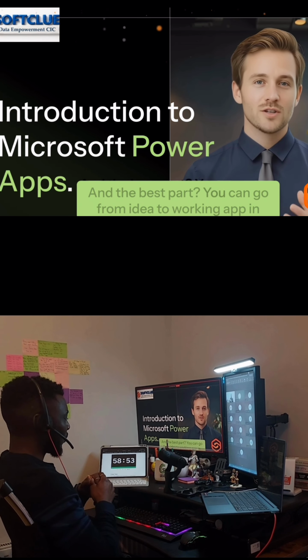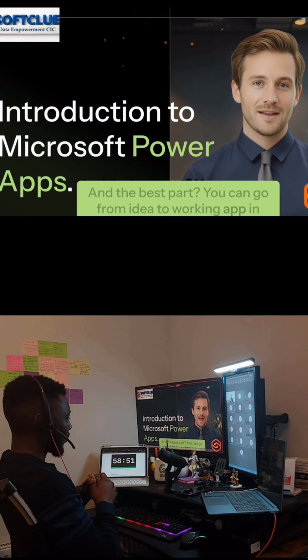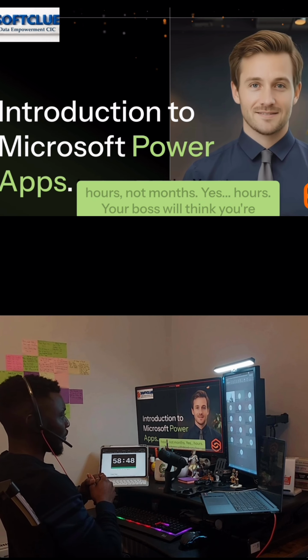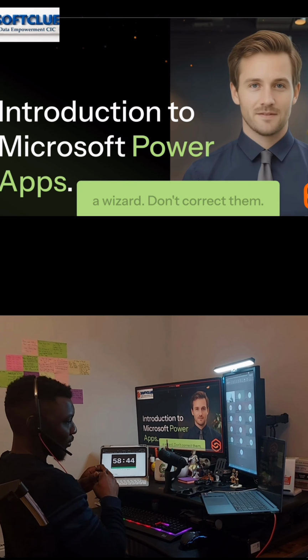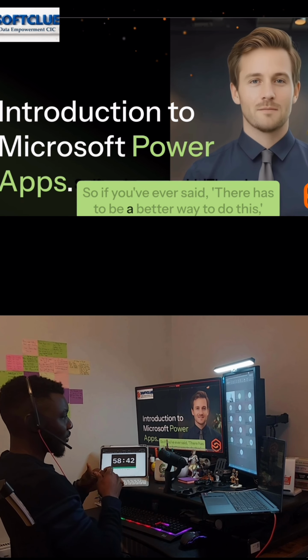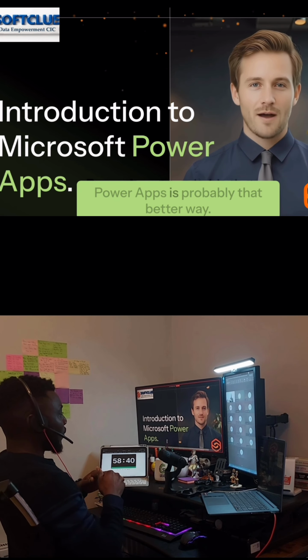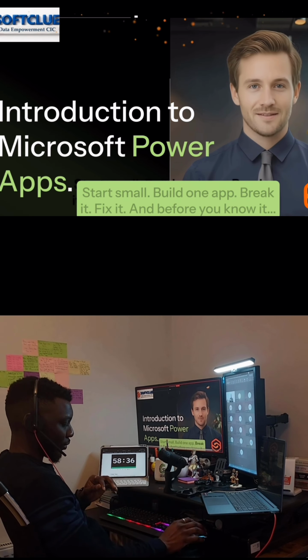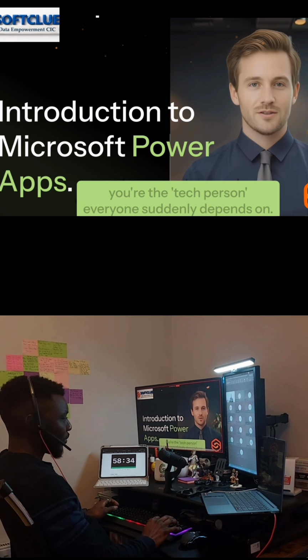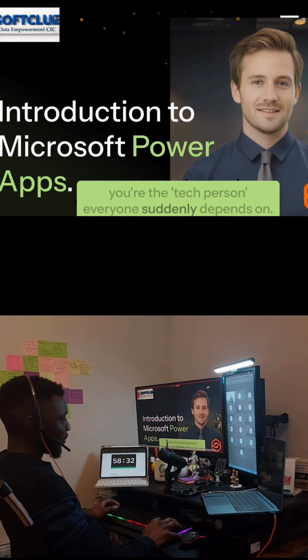And the best part? You can go from idea to working app in hours, not months. Yes, hours. Your boss will think you're a wizard. Don't correct them. So if you've ever said, there has to be a better way to do this, Power Apps is probably that better way. Start small. Build one app. Break it. Fix it. And before you know it, you're the tech person everyone suddenly depends on. Welcome to Power Apps.